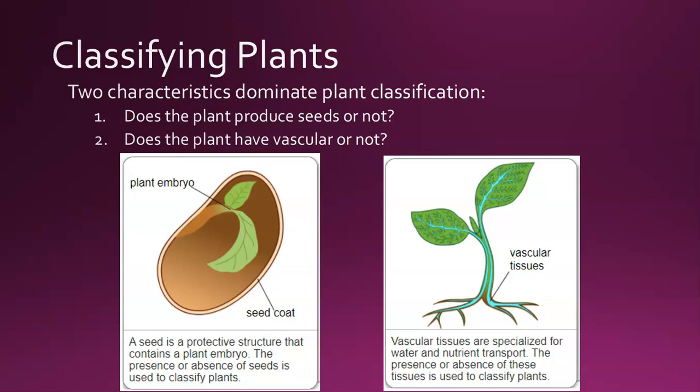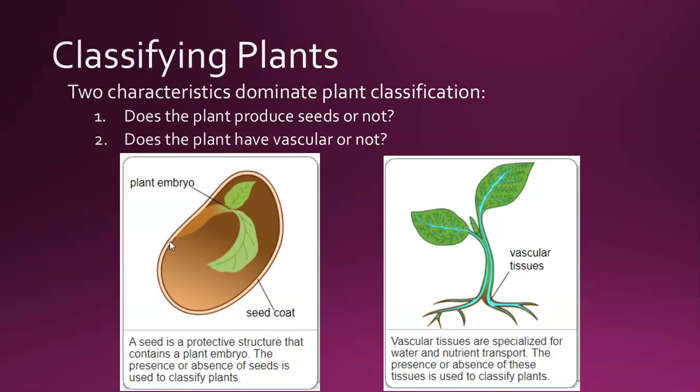Let's review real quick what a seed is, and we'll talk about what vascular tissue is as well. You can think of a seed as being analogous to a chicken egg. I know chickens are not plants and plants are not chickens. Chickens are animals, right? But you've all seen seeds like sunflower seeds, and you know they have typically a hard outer shell, right? Well, the egg that a chicken lays would be similar.